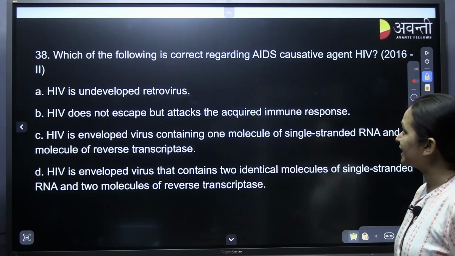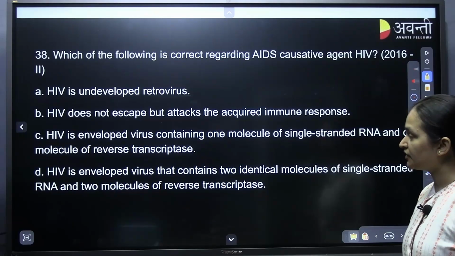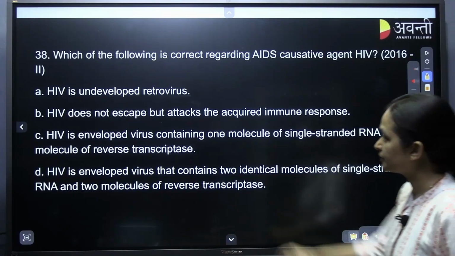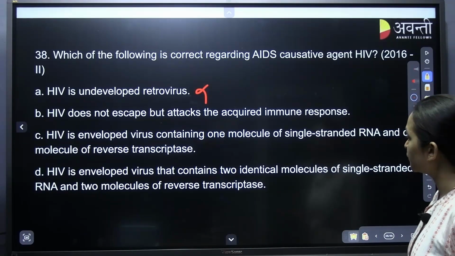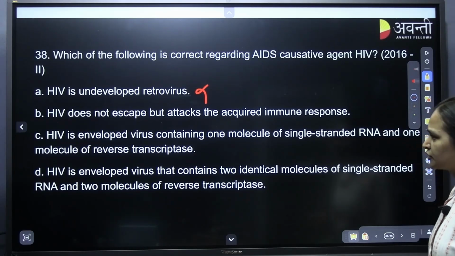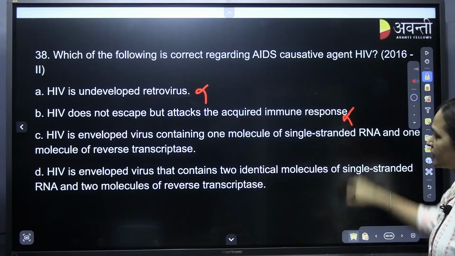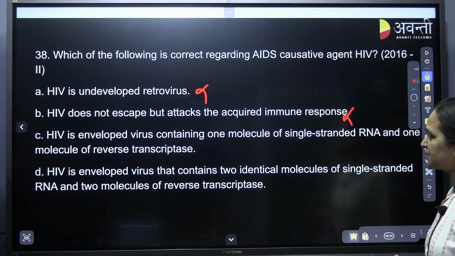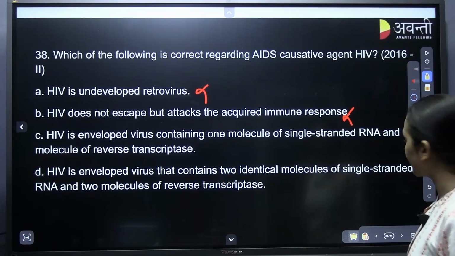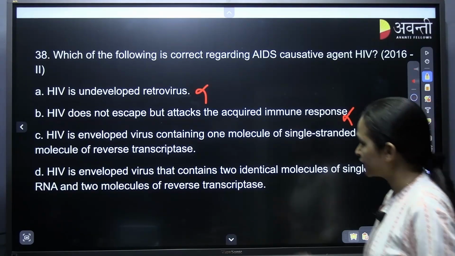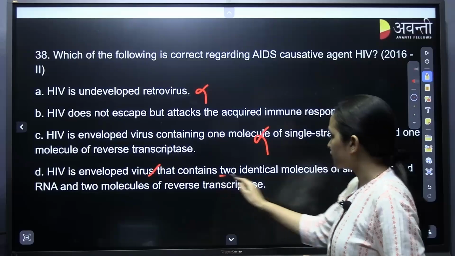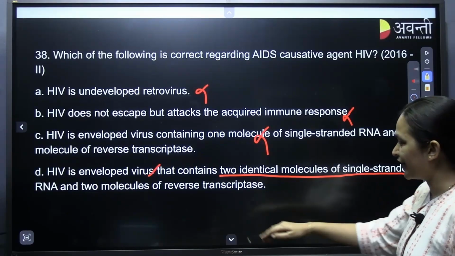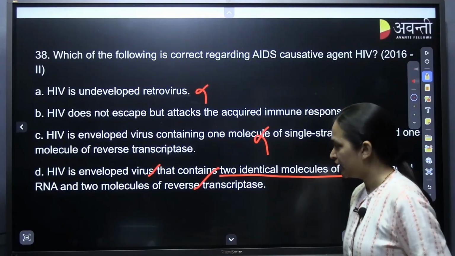Which of the following is correct regarding AIDS causative agent HIV? HIV is undeveloped retrovirus? No. HIV does not escape but attacks the acquired immune response? Is it? HIV is enveloped virus, yes, contains one molecule of single stranded RNA and one molecule of reverse transcriptase. It is a diploid, right? So HIV is enveloped, yes, true, and it contains two identical molecules of single stranded RNA and two molecules of reverse transcriptase. This is true. D is the correct answer.